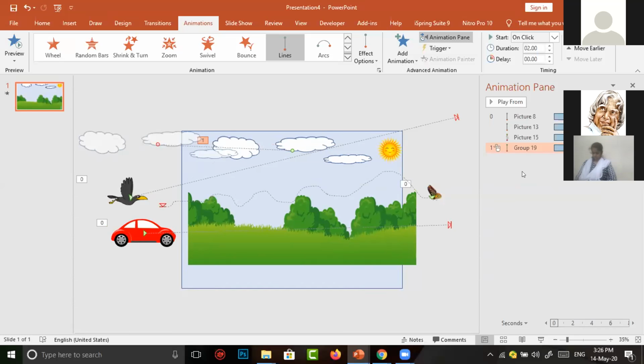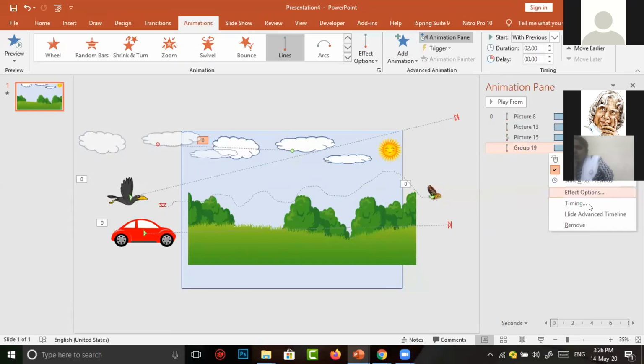Come to the animation pane area. In the animation pane area, group 19 has been selected with the name 1. 1 means we have told many times. It starts with on click. We don't need this. We need the animation to start with the previous one. Just click on start with previous. Then the speed. We have to click on the down arrow.